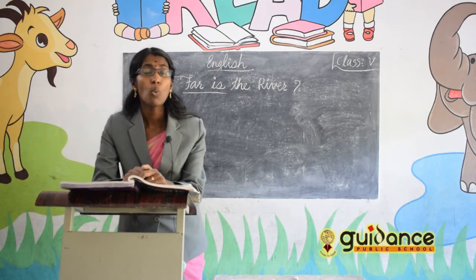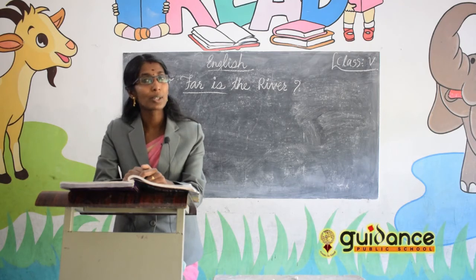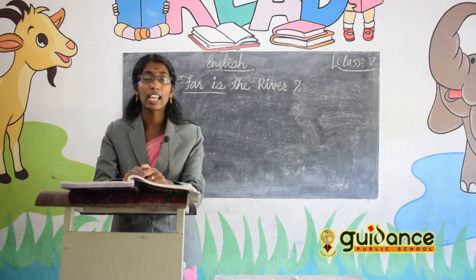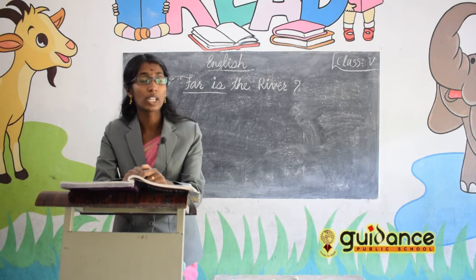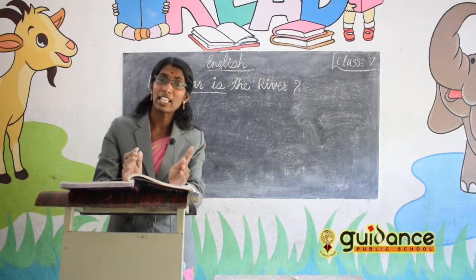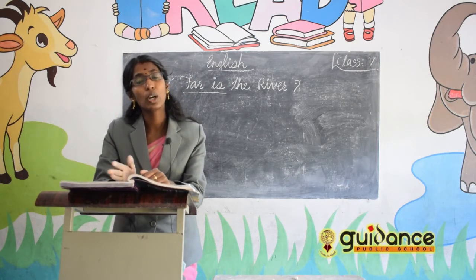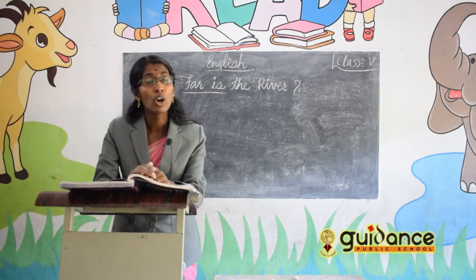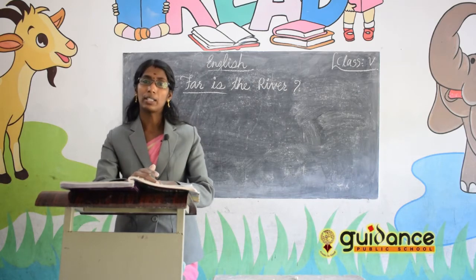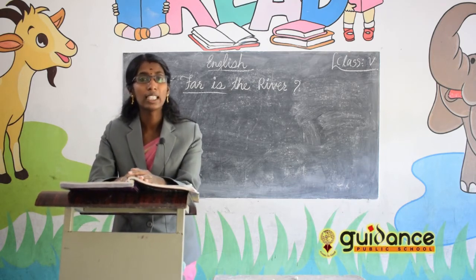Then one day, his parents were out of the home. They went to a relative's home. So the boy thought this was the best chance he ever got to go to the river. Because the river is far from the home, the parents did not allow him to go there. So whenever the parents were not at home, the boy decided to go and watch the river. He took one loaf of bread from the home, packed it, and started to walk to the river.